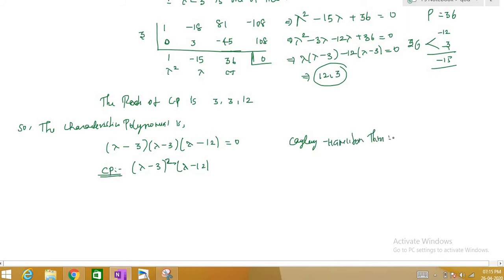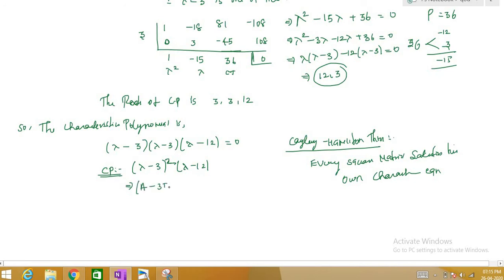What the Cayley-Hamilton theorem says is that every square matrix satisfies its own characteristic equation. That means if you substitute lambda in place of A, the given matrix, then A minus 3I whole square into A minus 12I you will get as 0, right?